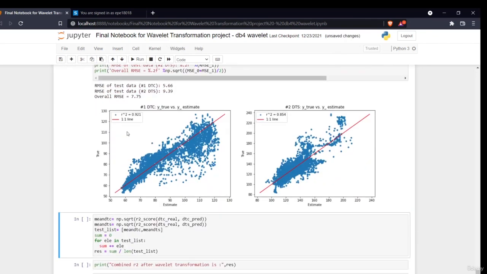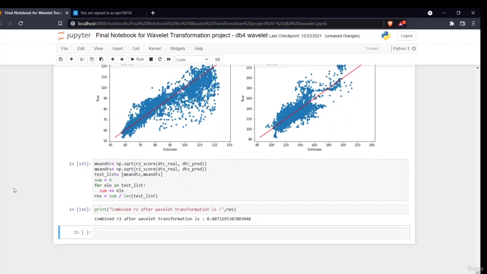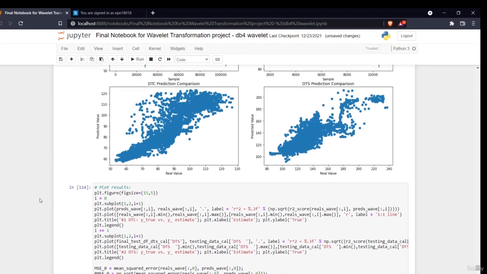So similarly, I'll plot another graph. As you can see, this is my overall accuracy, 0.92 for my DTC and DTS. If I want to see the overall accuracy, it is 0.88, earlier it was 0.81. As you can see, the overall accuracy has increased by 7%. That is a very drastic and dramatic change if we are working on a project. See how effortlessly we have increased our accuracy, and how good the work has been. The wavelet transformation has worked for us, right?